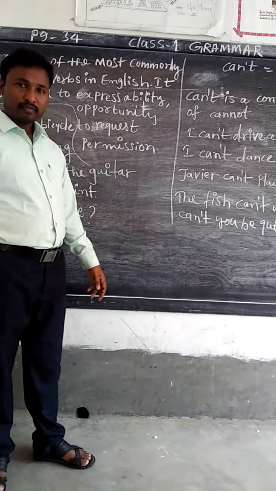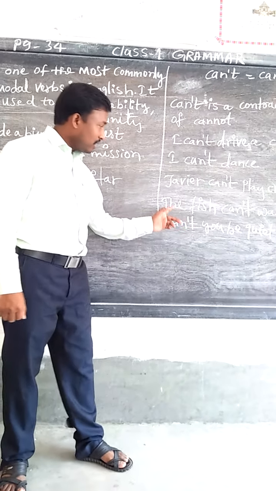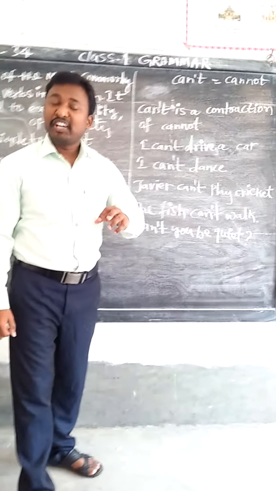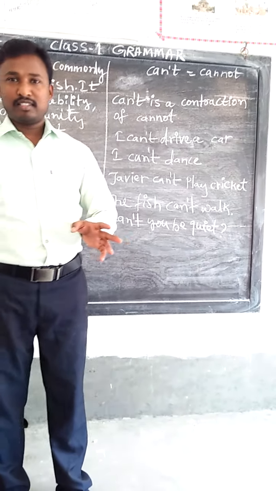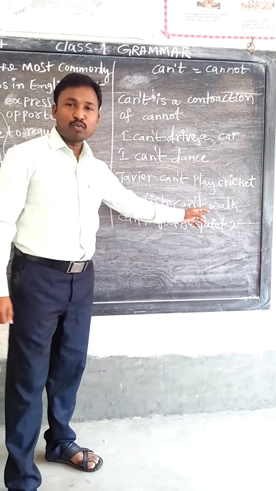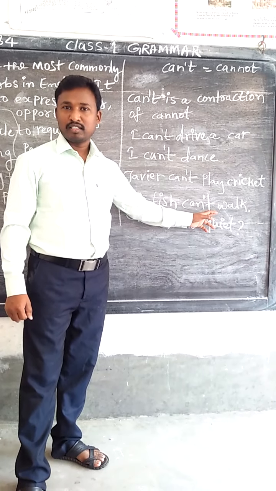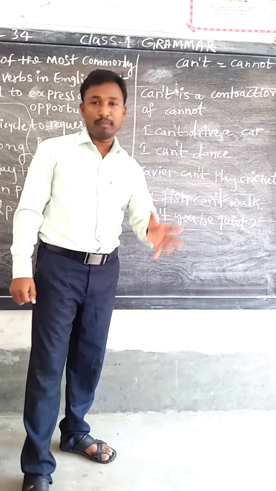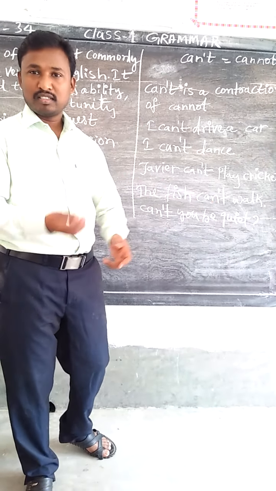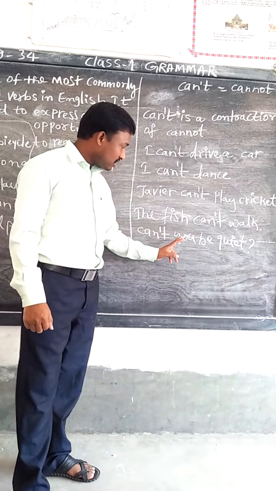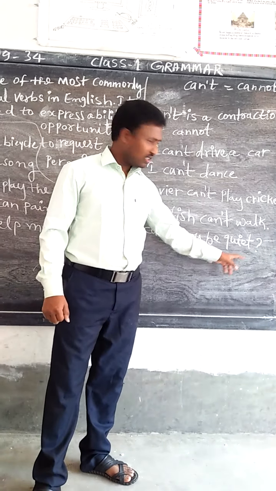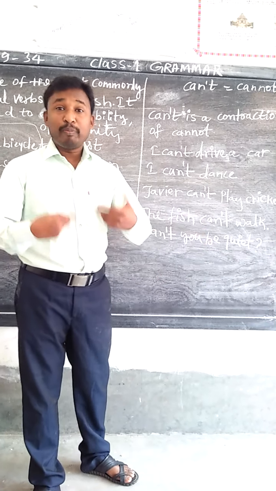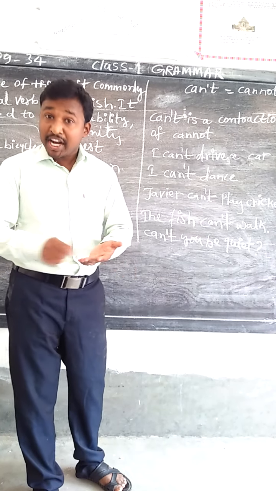Now, dear children, they have given: the fish can't walk. The fish can swim in the water, but it can't walk. It can swim, but it can't walk. Can't you be quiet? With the question mark, we are questioning something. Can't you be quiet? Can't you write?